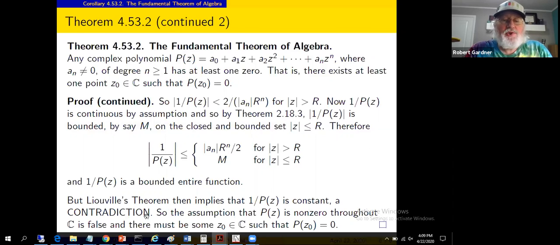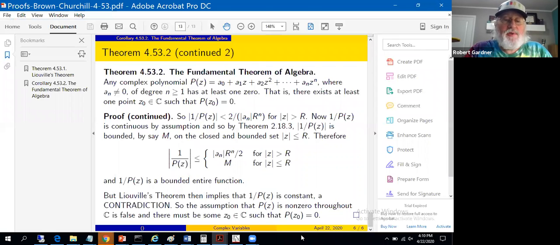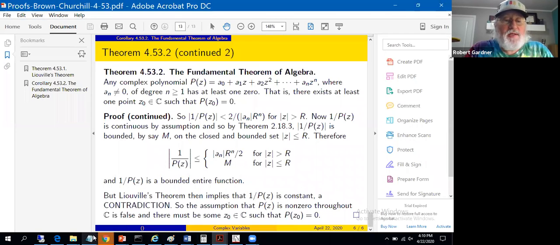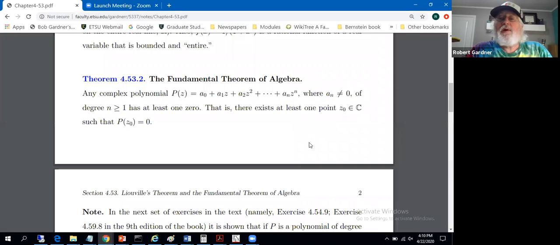So there's the contradiction. The assumption we made was that p of z was non-zero throughout the complex plane. That must be false. That's where the contradiction came from. In other words, there must be some zero, z sub 0, of polynomial p. So polynomials have zeros. Polynomials with complex coefficients have complex zeros. It doesn't work in the real setting, because I need those complex zeros. Even in the real setting, even if we had real coefficients, of course, we potentially still need complex zeros.